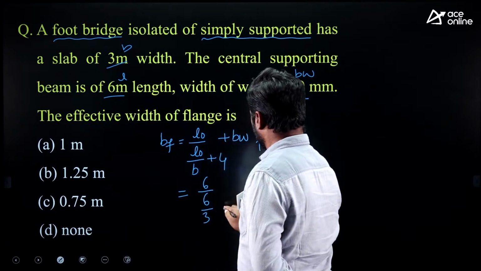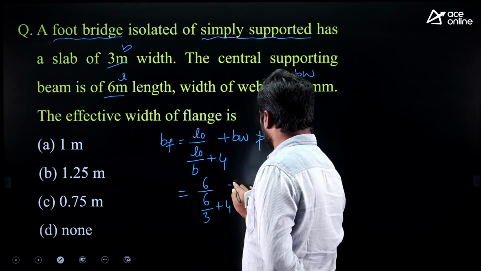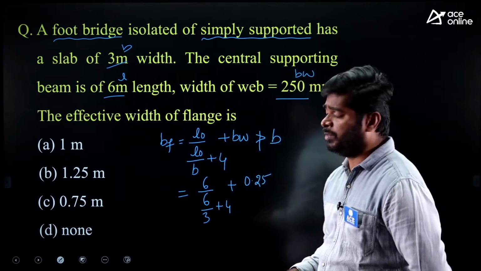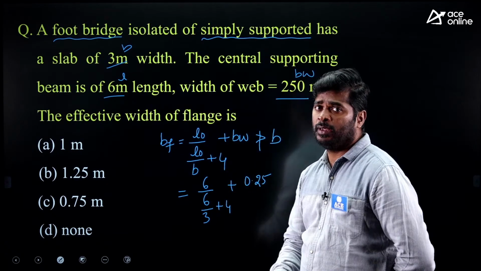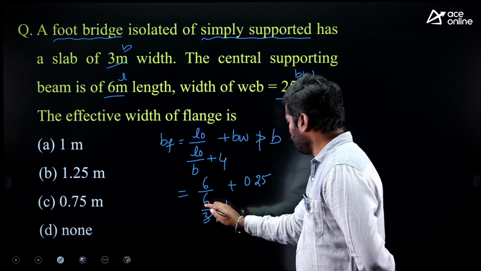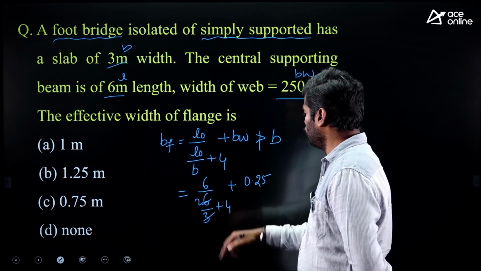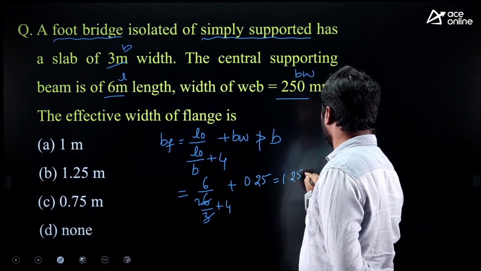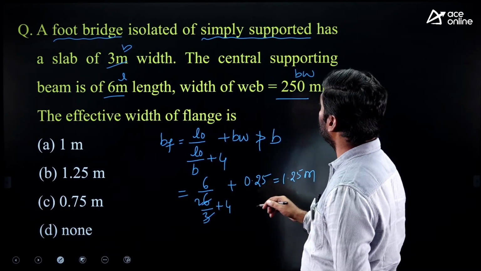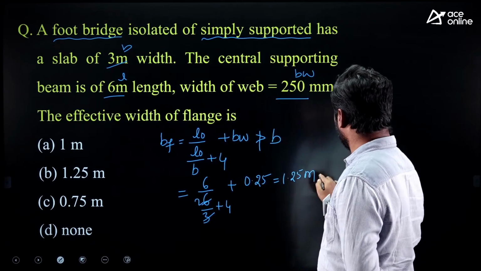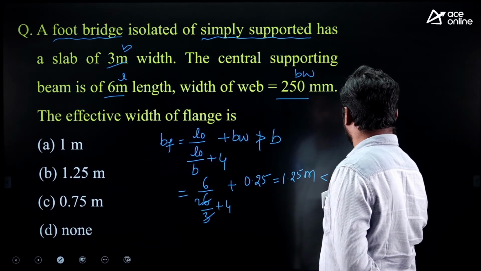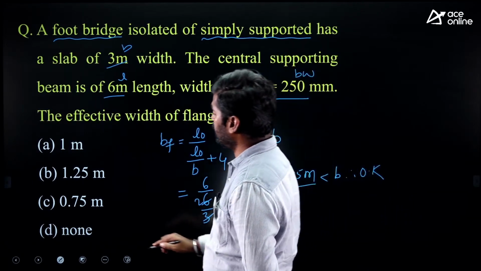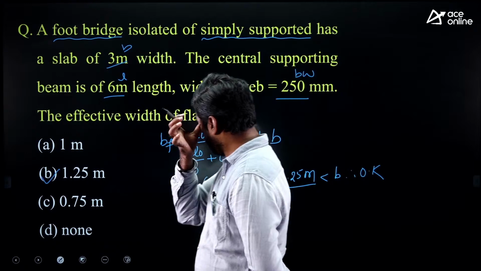Plus 4 plus BW, 250 mm given, we write in meters because everything is substituted in meters. Be careful with units. 3 ones are 3, twos are 2, plus 4 is 6, 6 and 6 get cancelled. 1.25 meter. What is the B? B is 3 meters. No doubt it is less than B, therefore okay. 1.25 meter is the effective width of flange.